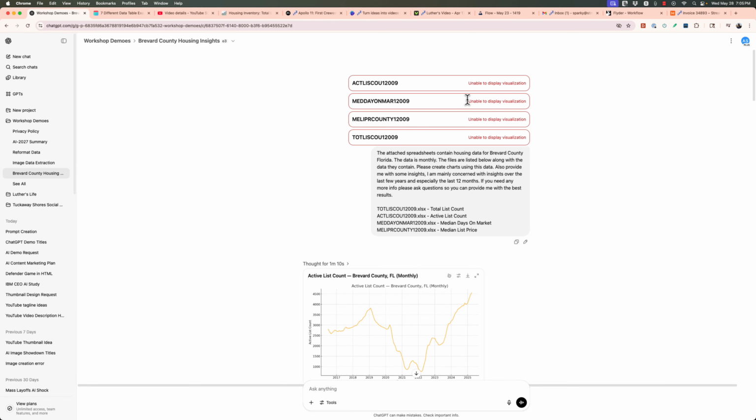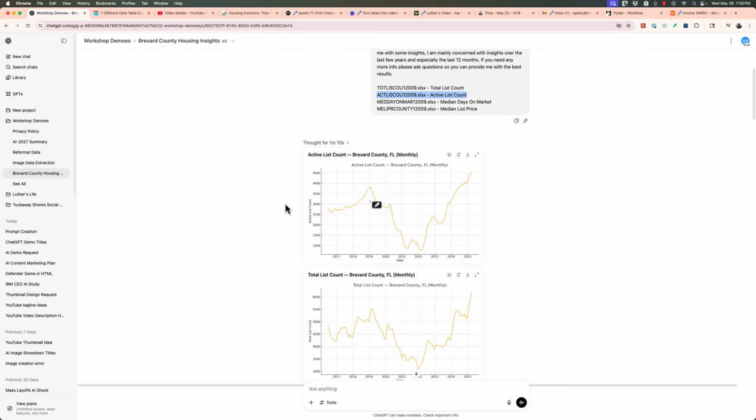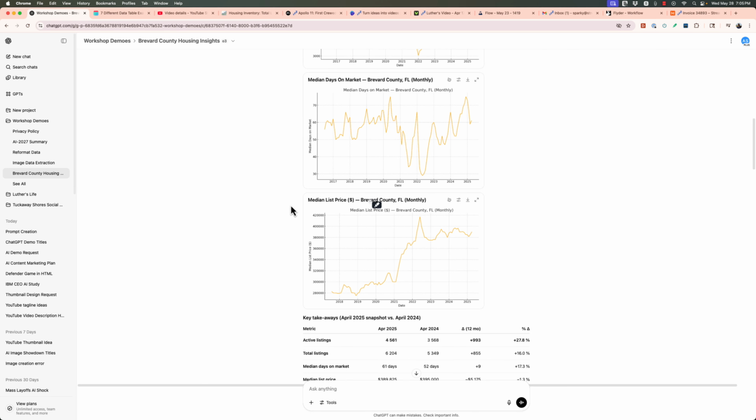And those were in 4 spreadsheets. Don't worry, it says unable. It does that after a little while once you upload. I uploaded those. I gave it a prompt. I said I'm mainly concerned with insights over the last few years, and especially the last 12 months. If you need any more info, please ask questions. And then I gave it the file name and told it what was in it, and made it super easy for it to understand. It recreated the charts as I asked.